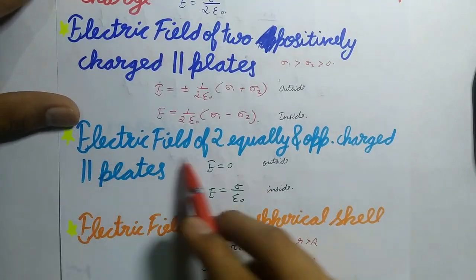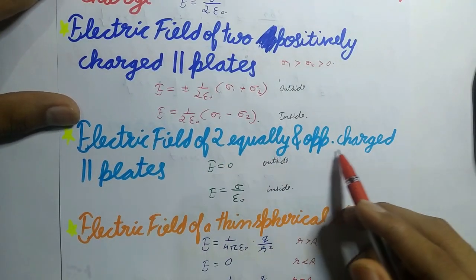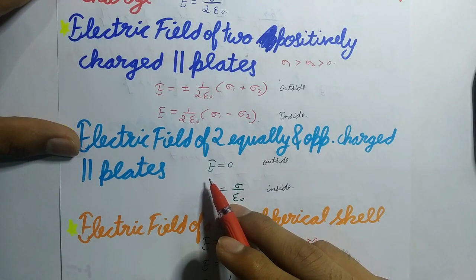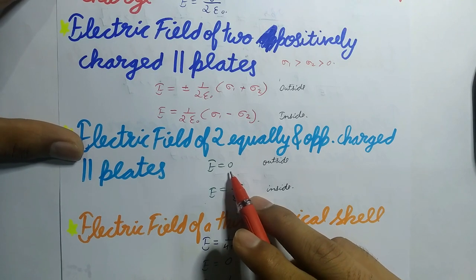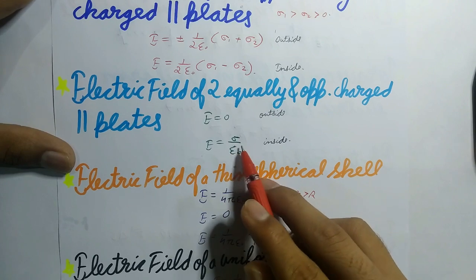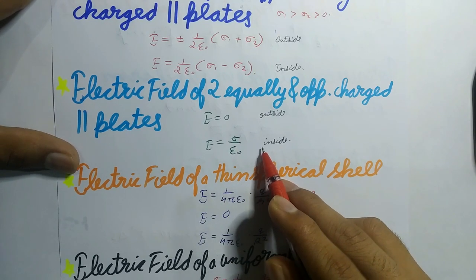Now next is electric field of two equally and oppositely charged parallel plates. If the two plates have surface charge densities plus minus sigma, then E equals 0 for the outside points, and E equals sigma upon epsilon naught for the inside points.